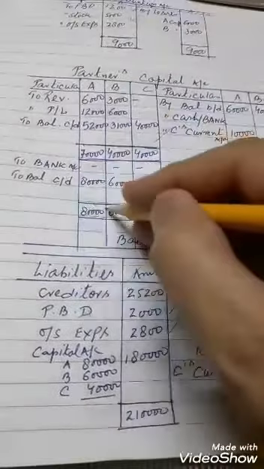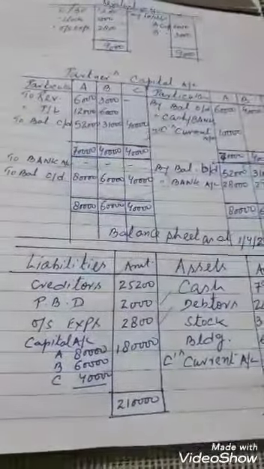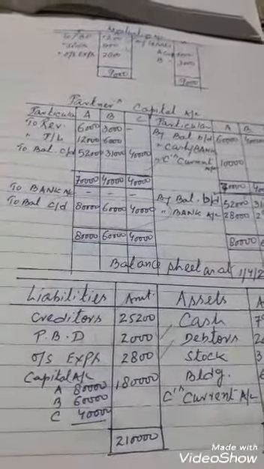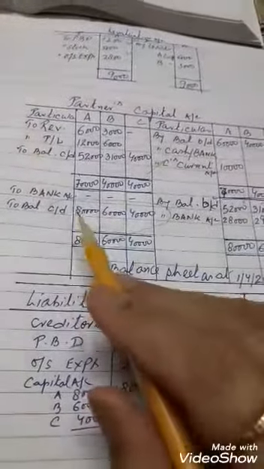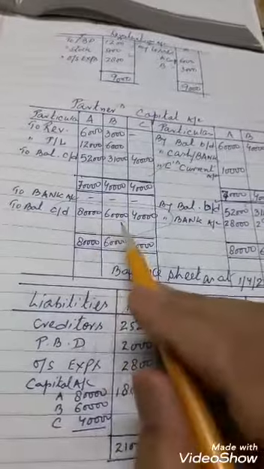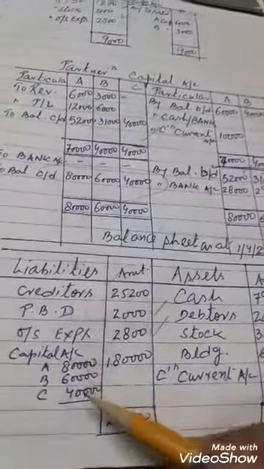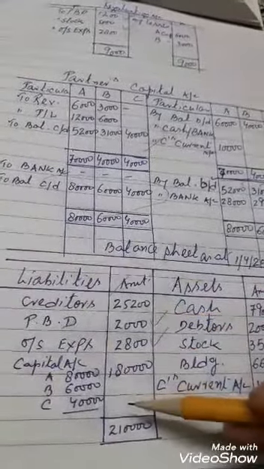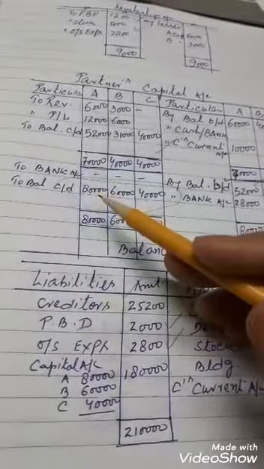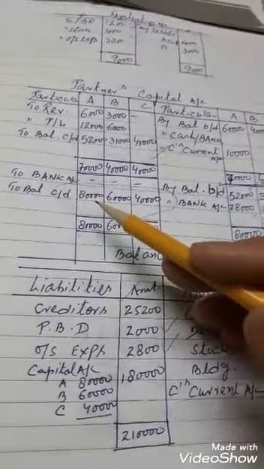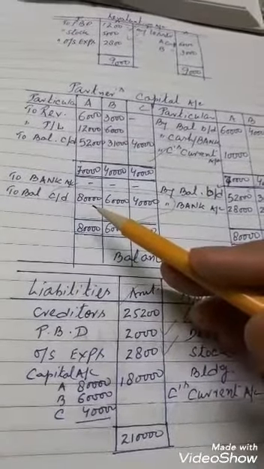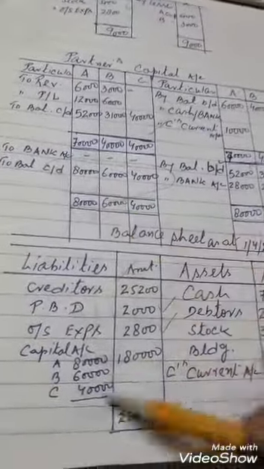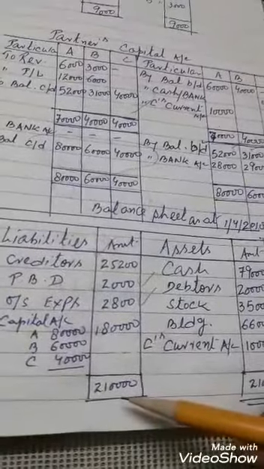Now we will show the capital, which we find out on the basis of the new partner's capital. That capital will be shown in the new balance sheet. You find out the capital of all partners: 80,000, 60,000 and 40,000. I think there is no other head on the liability side. Remember, you will take up the capital balances of all partners, which are fixed, decided on the basis of the new partner's capital. Here the total is 21 lakh.